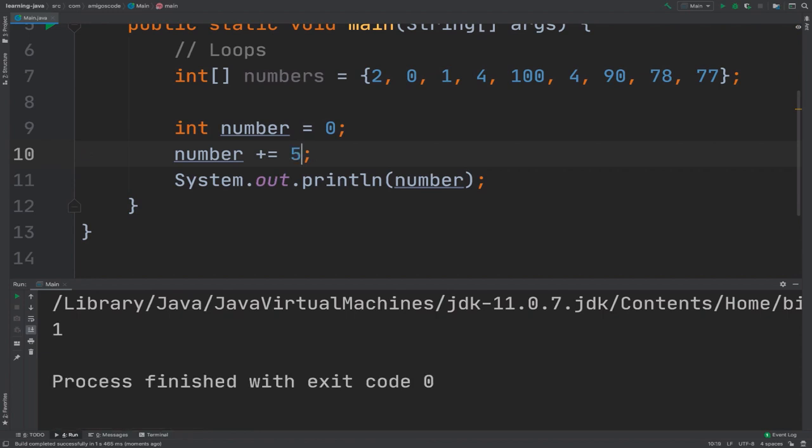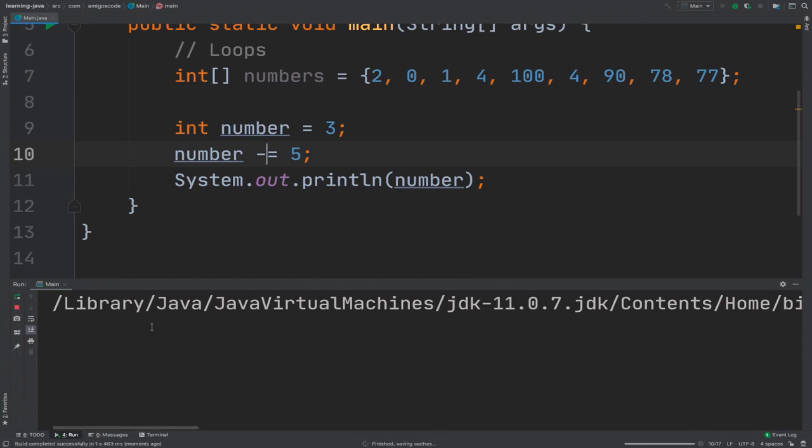I can say 5. If the initial number is, let's say, 3, the output will be 8. There we go. If you want to decrement the number, you can simply say minus equal 5. Run it. You can see that it's minus 2.